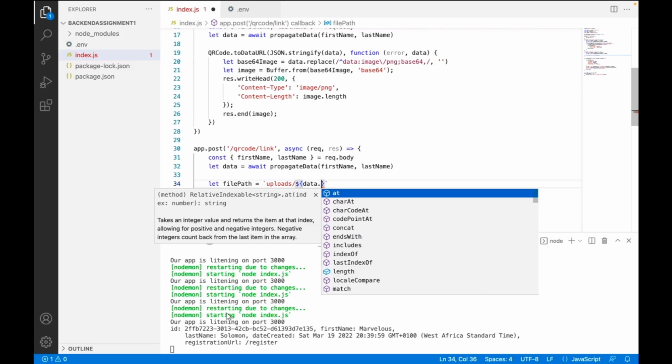The file system. But let's just do that manually for now. So we have uploads, so this is going to go into uploads. Yeah, this should work. Okay, so QR code again to file, and then we have the file paths that we just created. Then we need to wrap up the JSON data.